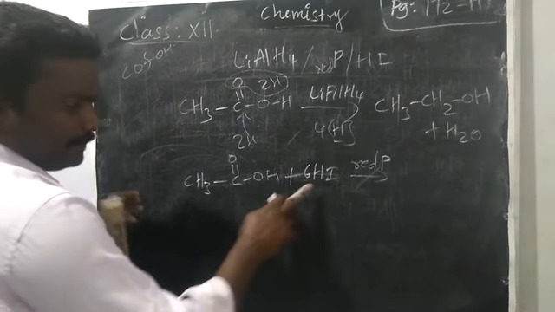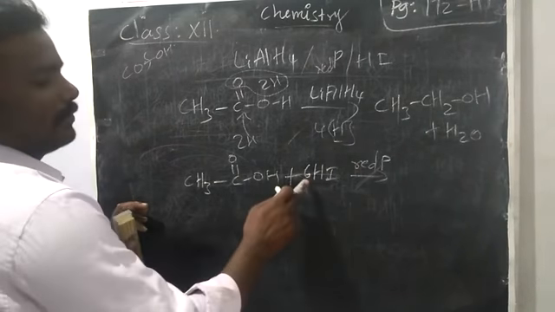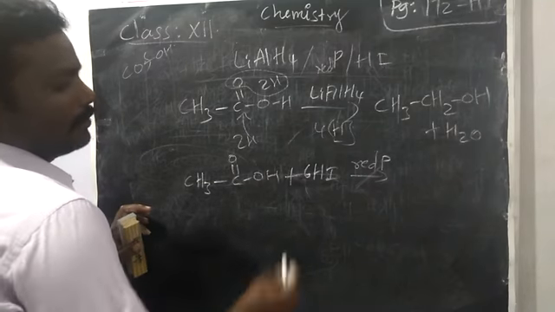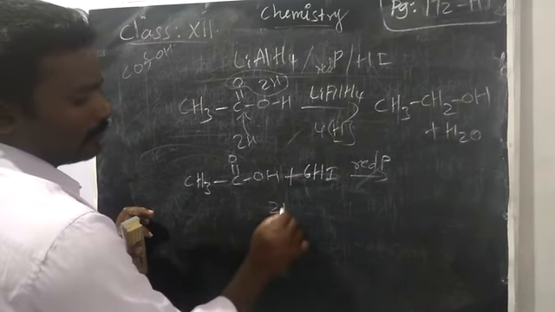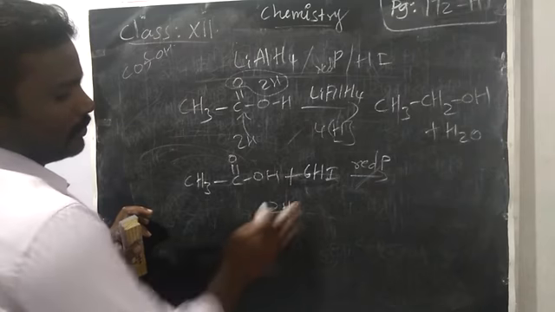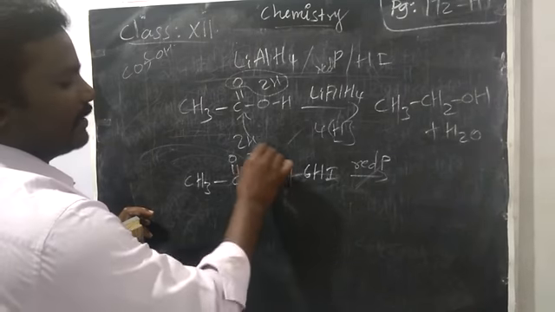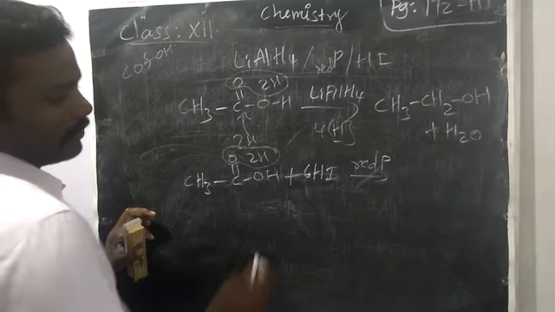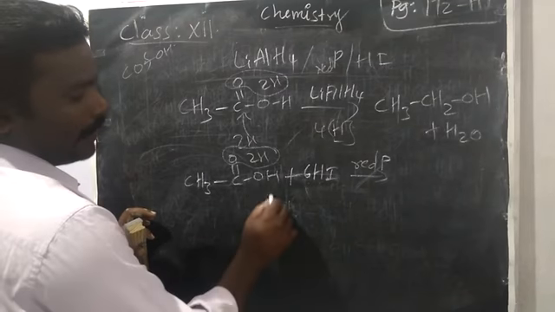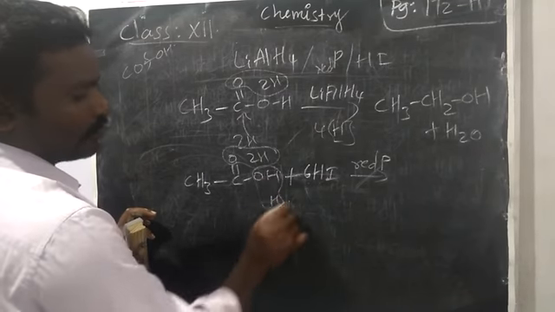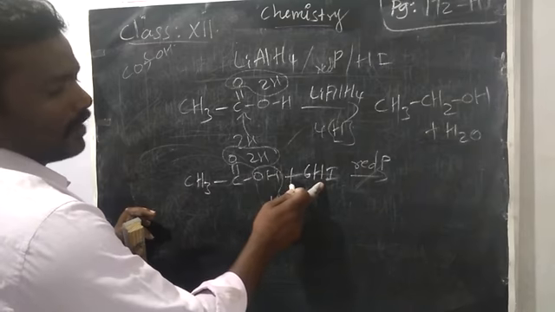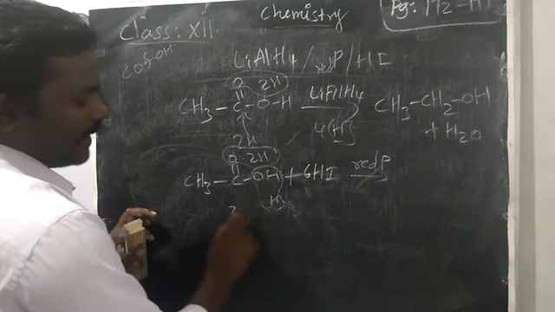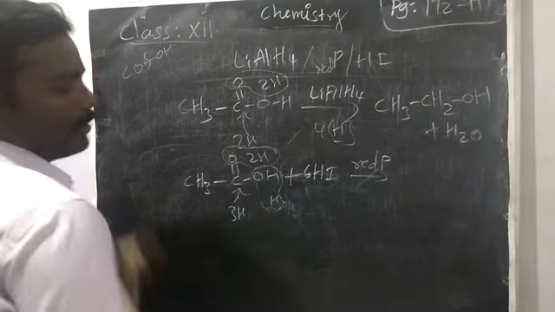So simple, from 6 hydrogen, as usual, you take 2 hydrogen, we can write here. Remove the water. Okay, right. Then again you take 1 more hydrogen. Remove the water. So out of 6, 3 hydrogens are utilized. Remaining 3 hydrogen you add in the carbon.